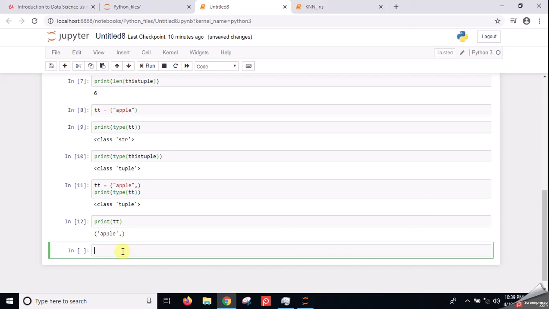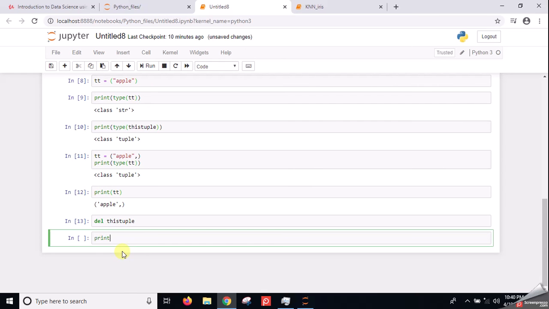Now I had told you that tuples are immutable, so we cannot delete an item in the tuple. We cannot remove any item from a tuple, but we can remove the whole tuple. How can we do that? By using the del keyword. Del will remove the whole tuple.